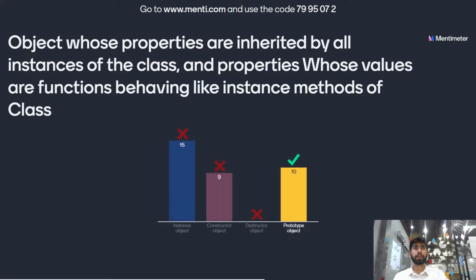The correct option is D. The properties of the prototype object are inherited by all instances of the class, and the properties whose values are functions behaving like instance method of the class. So let's move on to the leaderboard.